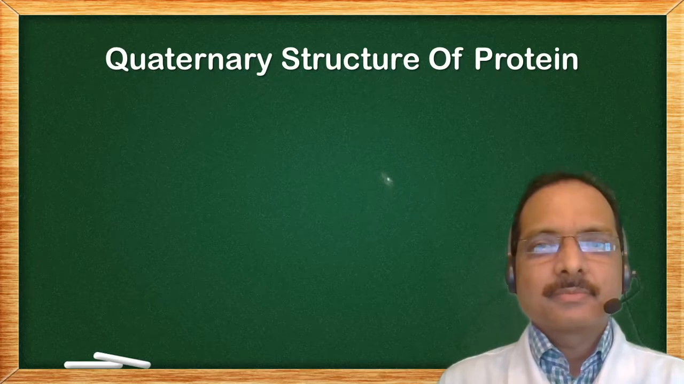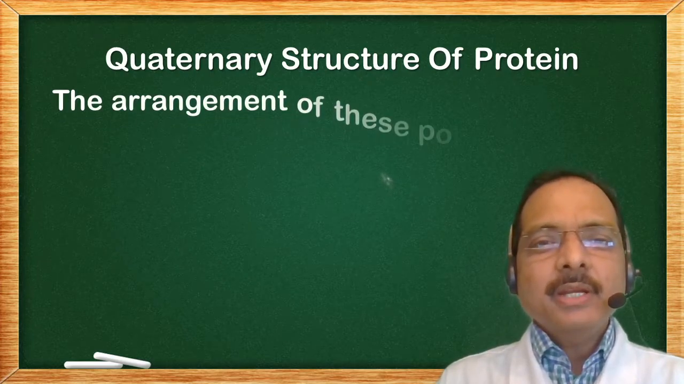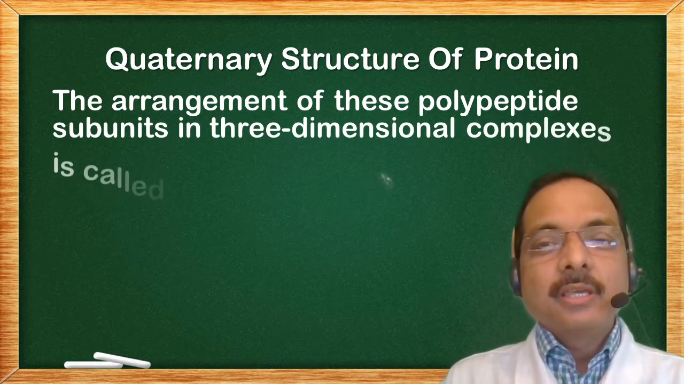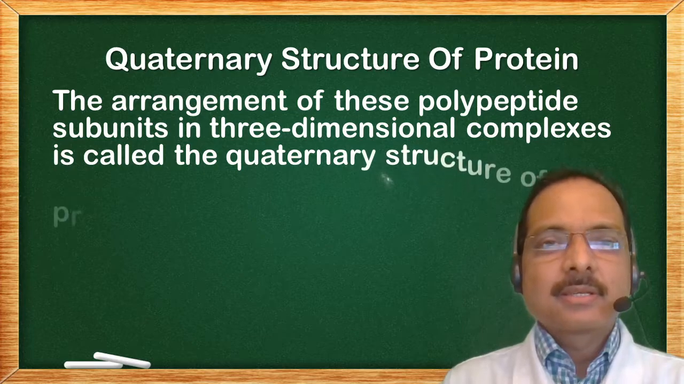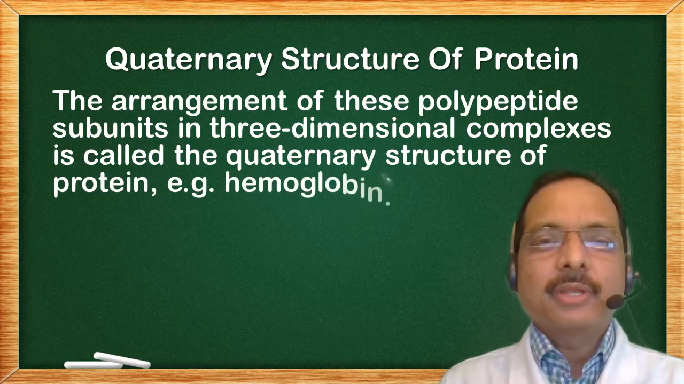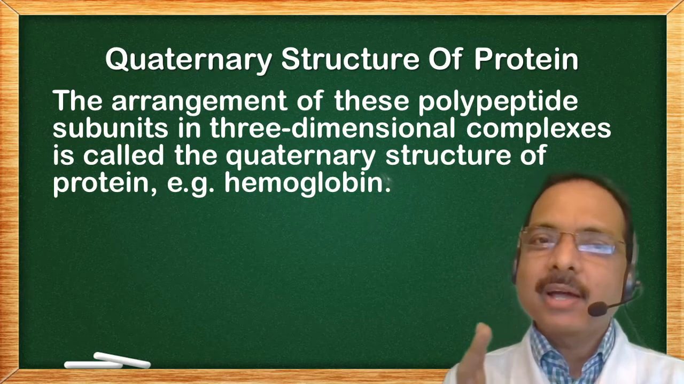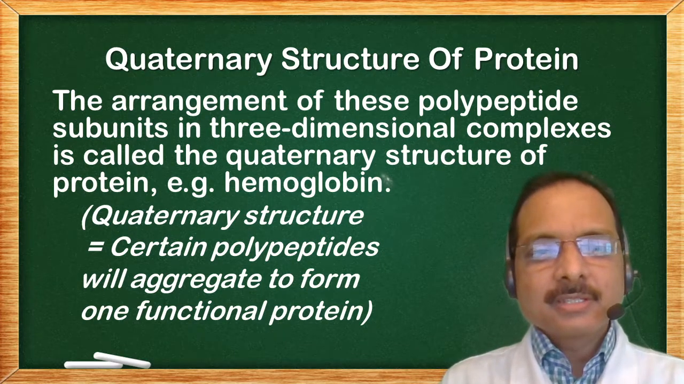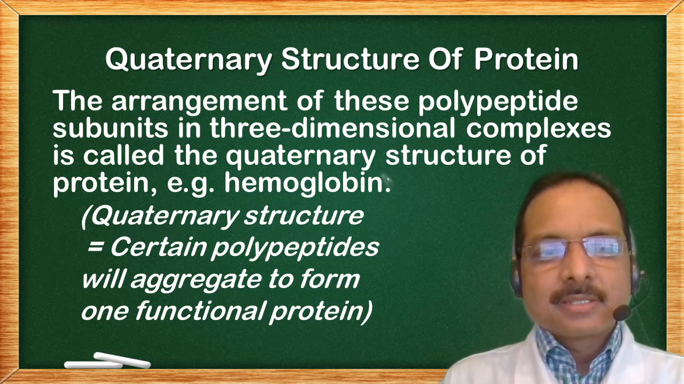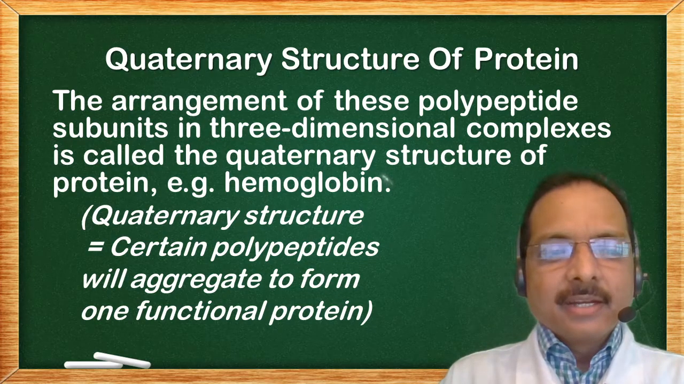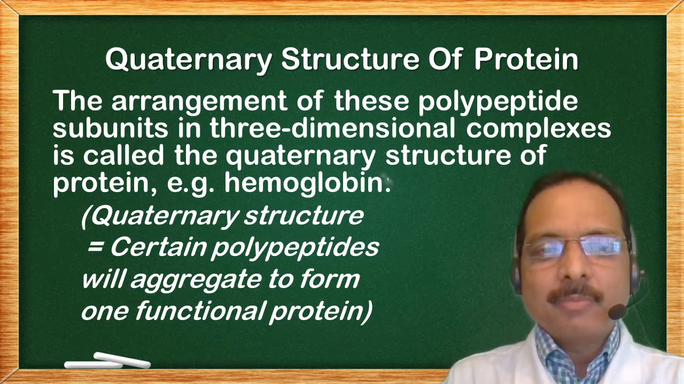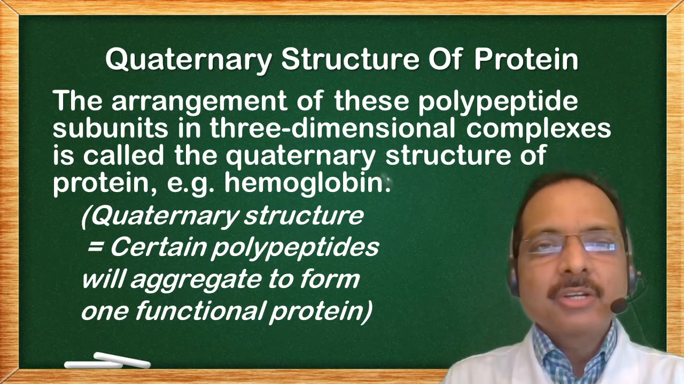Quaternary structure. The arrangement of these polypeptides or polypeptide subunits in three-dimensional complexes is called the quaternary structure of protein. Example, hemoglobin has 2 alpha and 2 beta subunits. In certain proteins, these polypeptides will aggregate to form one functional protein. So quaternary structure is the assembly of various polypeptides and together they function as one protein.